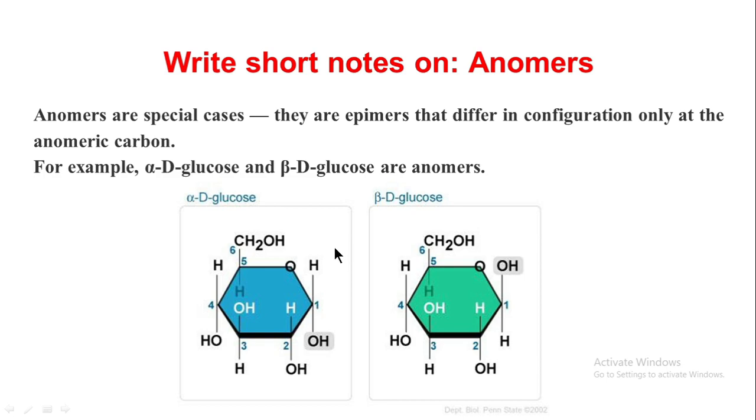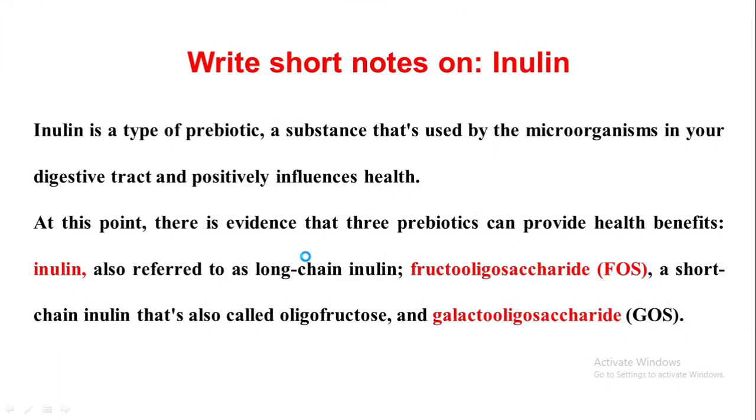If anomer comes in the exam, draw the structure of alpha D glucose and beta D glucose and explain where in the ring, at the first carbon atom and the fifth carbon atom, you can see that there is a change in the substance. So next we want to see the next thing. The next question is inulin. Inulin is a type of prebiotic. It is a substance that is used by the microorganisms in your digestive tract and positively it influences the health. So inulin is good for our health.